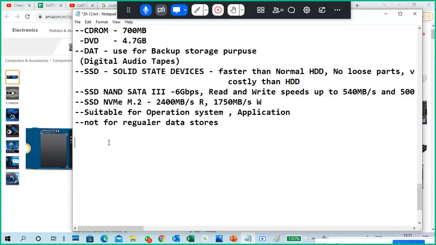Automatically it costs more, and again you have to invest more money on it. Once you purchase it, you cannot remove it and all kinds of stuff. So better to buy an external hard disk and store data there, or maybe take two hard disks. One is SSD only for operating system and all. Even in servers they put an SSD only for operating system and application service purposes, and they keep the data in a separate way.